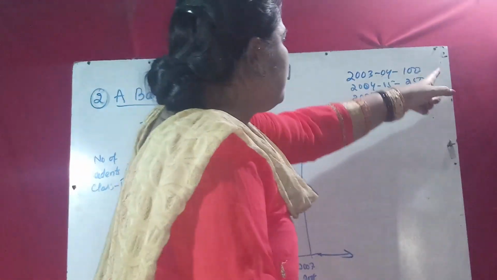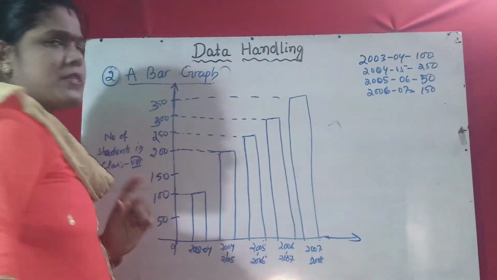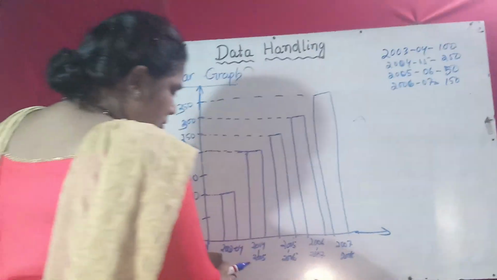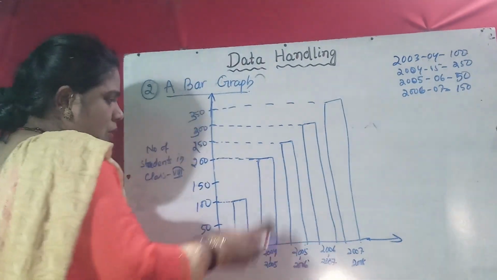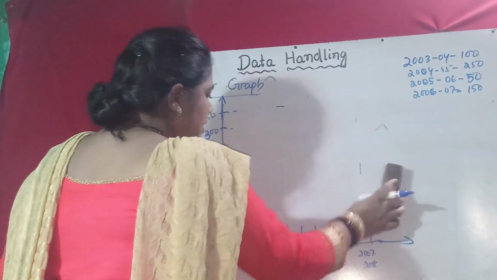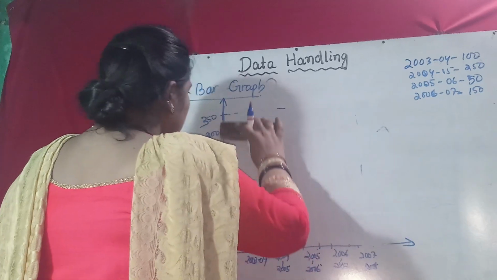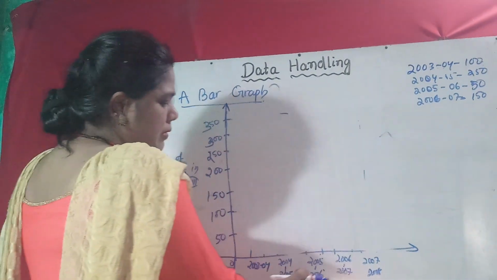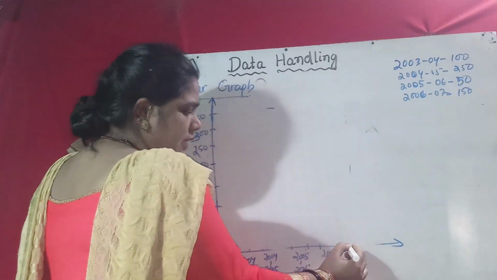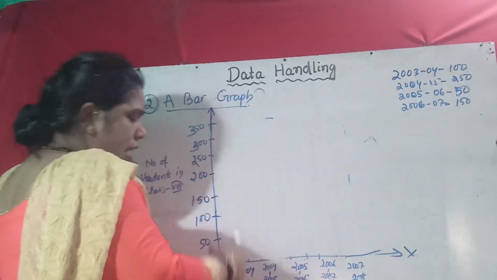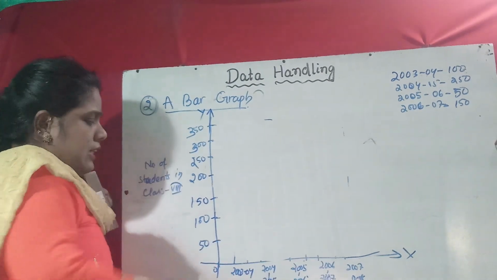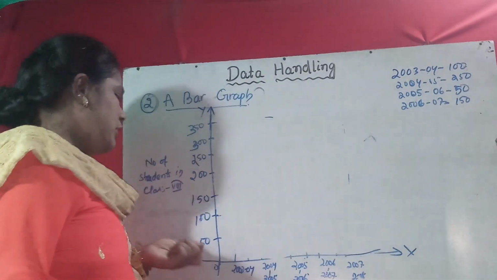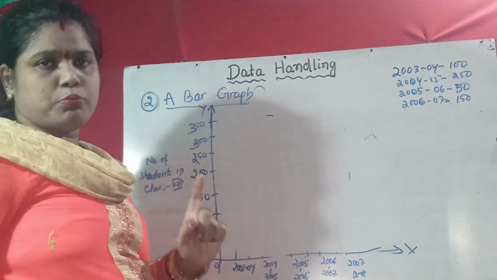When you make this, you first choose your scale. Scale means how much difference. The session will be in the x-axis. Okay, I am just drawing this. So the session you show in the x-axis: 2003-4, 4-5, 5-6, 6-7, 7-8. This is the x-axis. This is called the y-axis. In the y-axis, what scale will you take? Equal difference. If you take 1, 2, 3, 4, 5, 6, it is not possible.